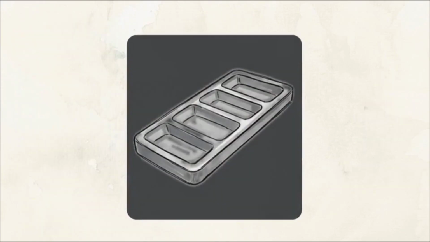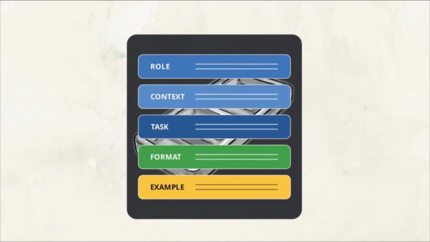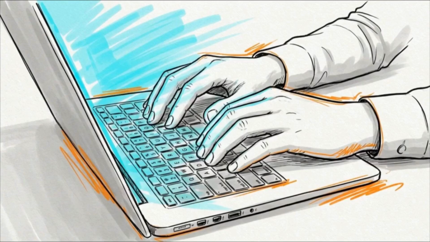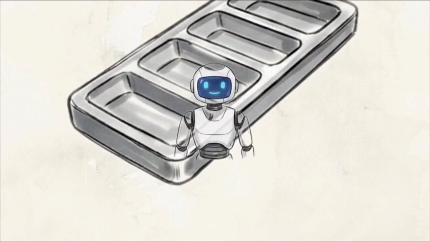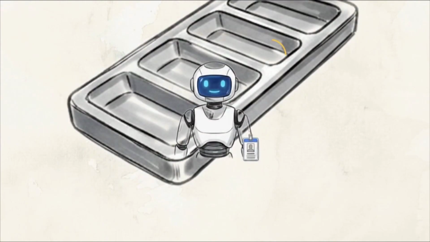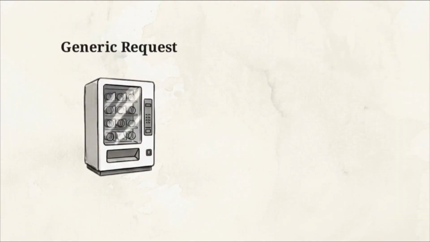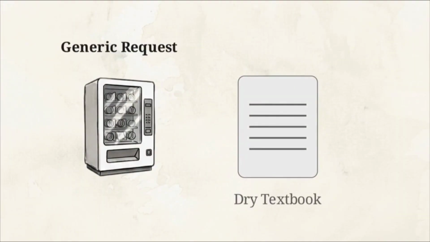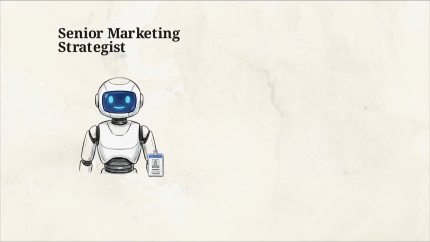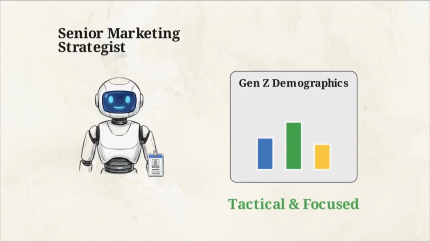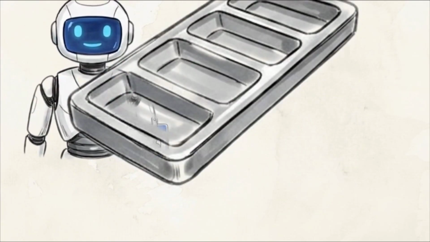A high-performing creative brief is built from 5 specific components. When you provide these 5 inputs, you take control of the machine's behavior rather than merely reacting to its first guess. The first component is the role. Assigning a persona sets boundaries for the AI's expertise in tone. Ask for a marketing explanation, and you get a dry textbook definition. But instruct it to act as a senior marketing strategist, and the response becomes tactical and focused.